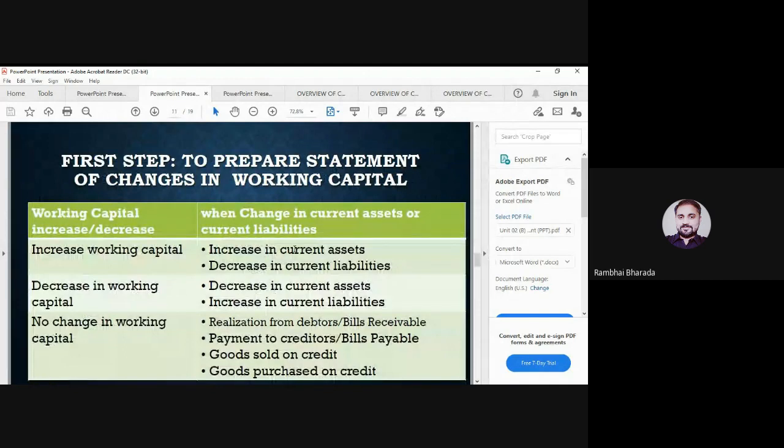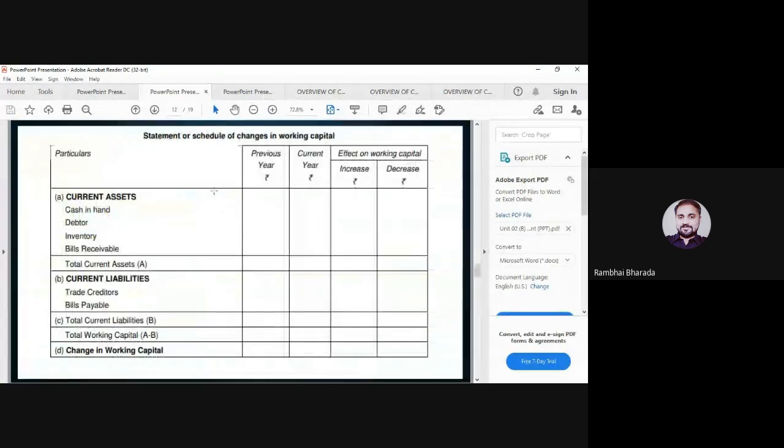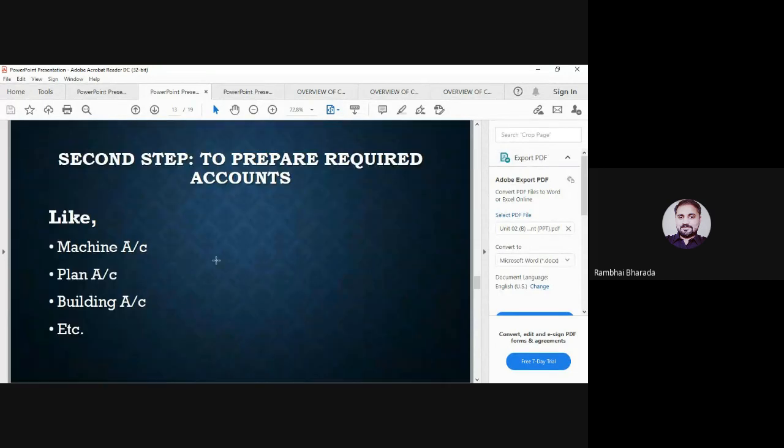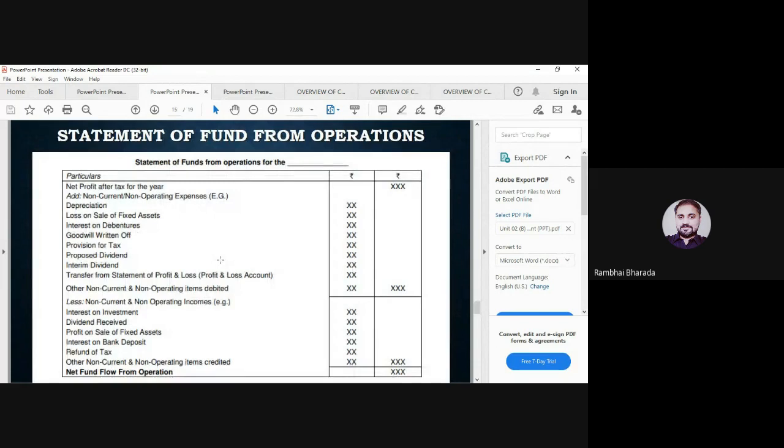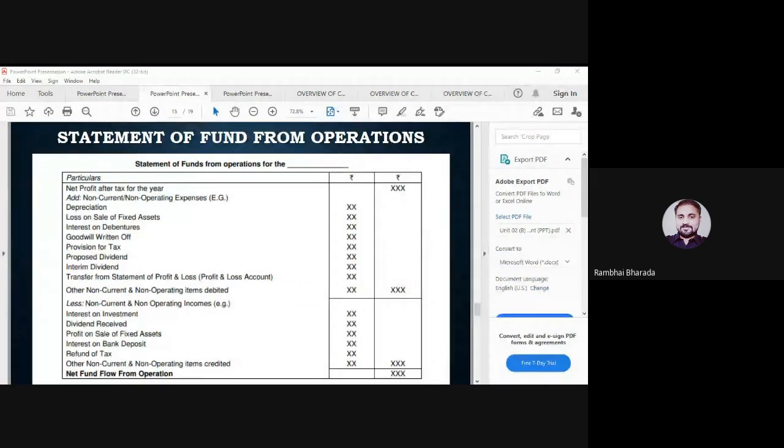And the third important and last point from the fund flow statement is this part. Maybe the question asks that depreciation will be recorded in which statement? It is a part of fund flow statement.